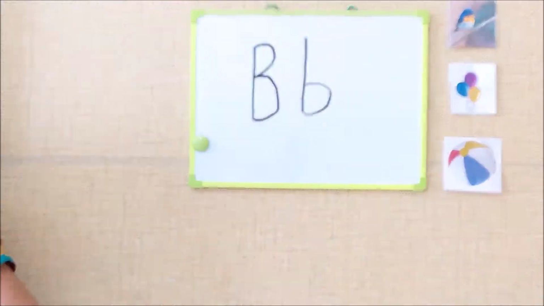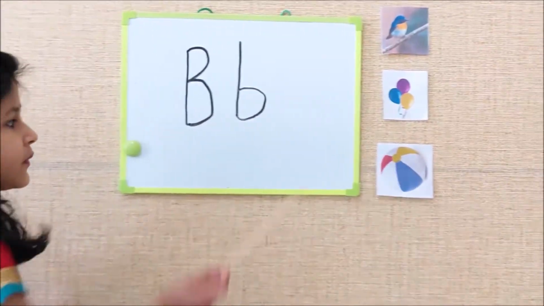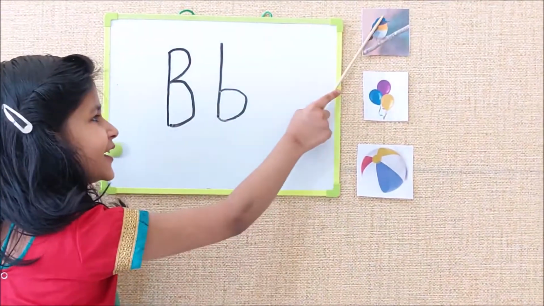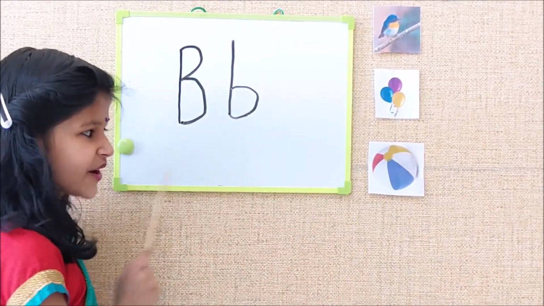So can I show you some pictures that start with B? B for bird, B for balloon, B for bird. The sign of B is like this. And when we use the sign of B, there will be no sound.